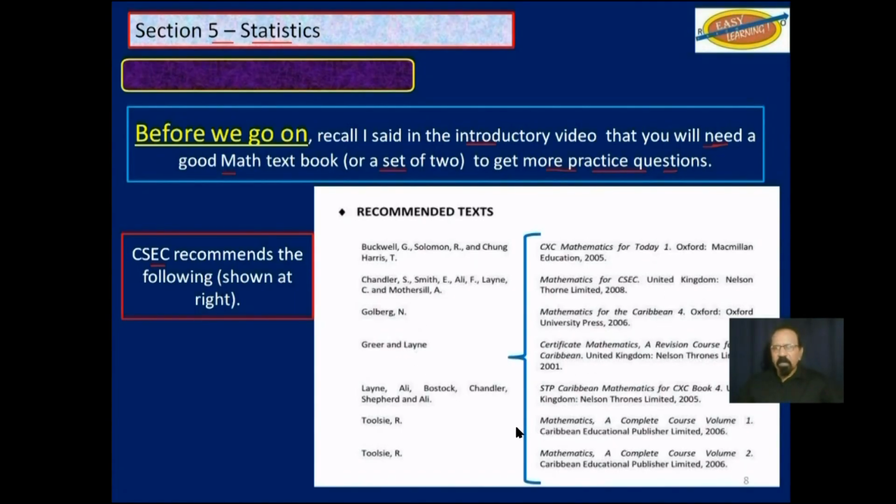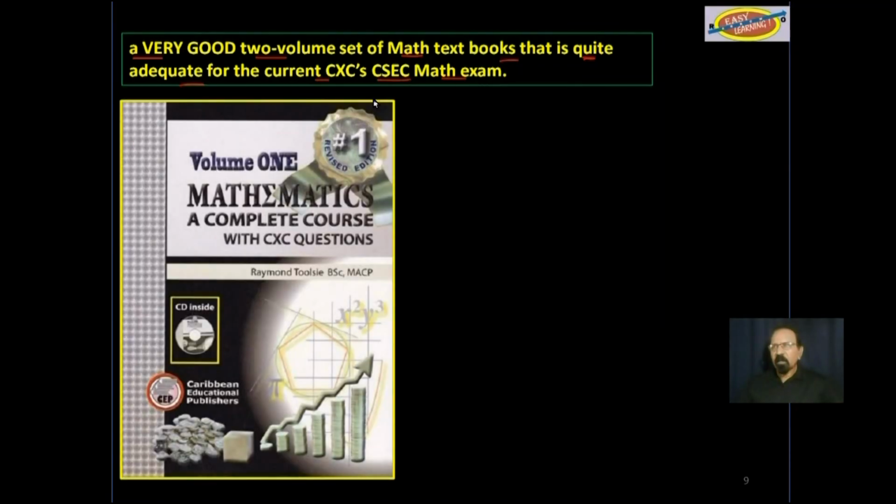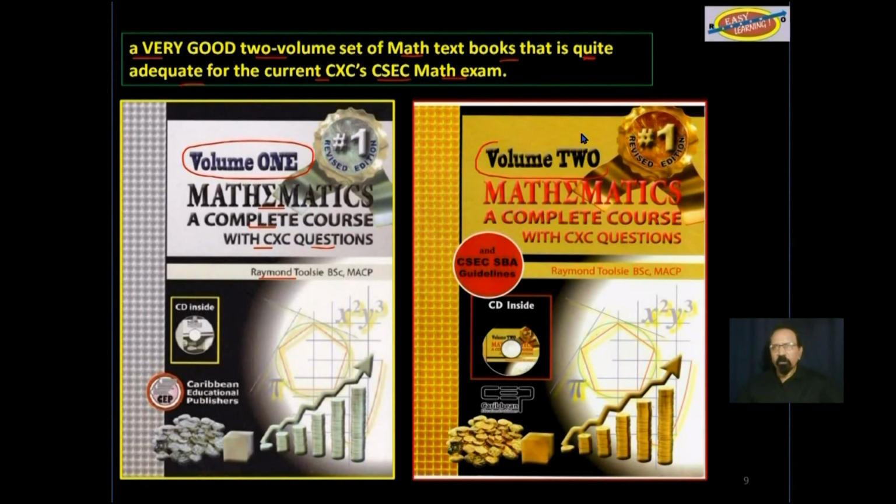Please pay particular attention to these last 2 at this point, since they form a very good 2-volume set of math textbooks that is quite adequate for the current CSEC math exam. This is a picture of volume 1, Mathematics, a Complete Course with CXC Questions by Raymond Toolsie. And this is a picture of volume 2.